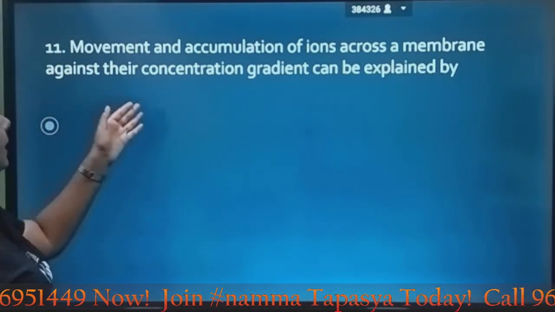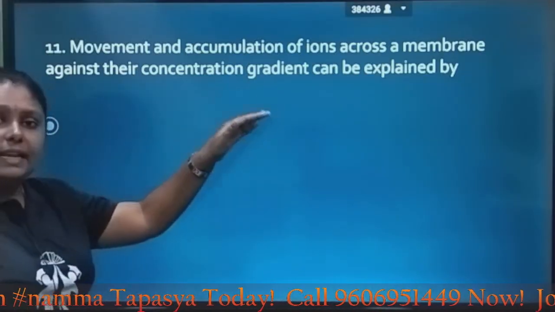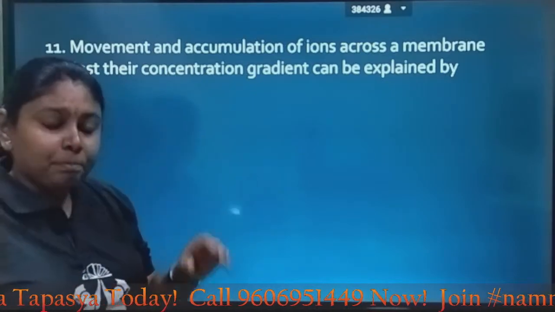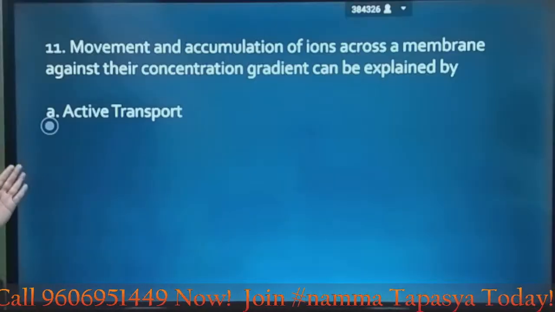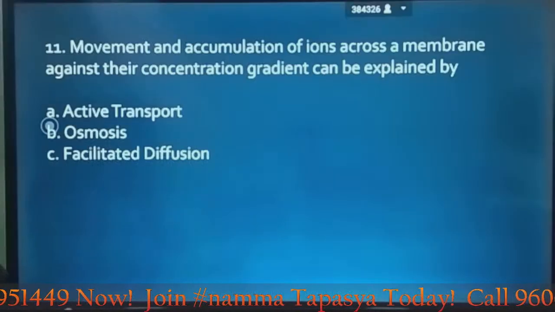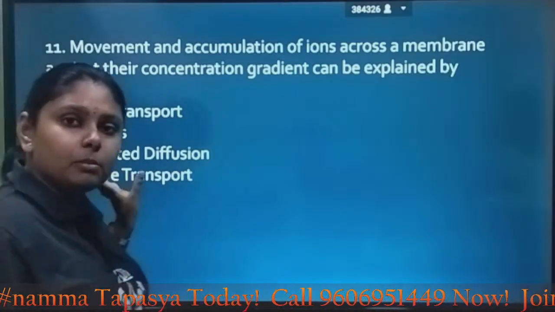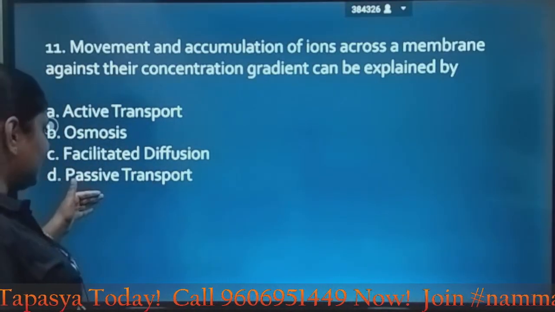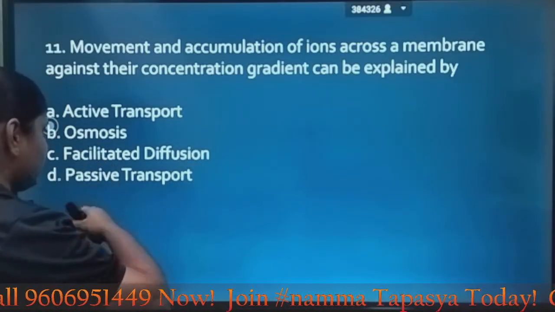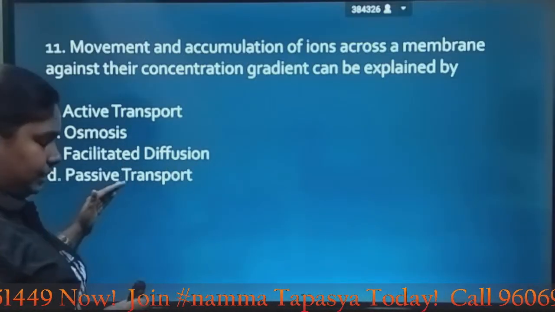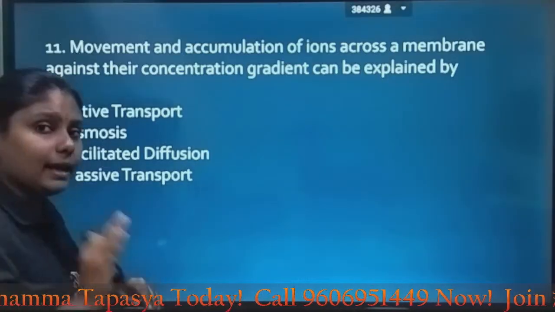Next question: movement and accumulation of ions across a membrane against their concentration gradient can be explained by... They are asking for the type of transport. Let's look at the options: active transport, osmosis, facilitated diffusion, passive diffusion. Let's start from option D, passive transport. What happens is movement of molecules from higher concentration to lower concentration without energy. It does not require energy.